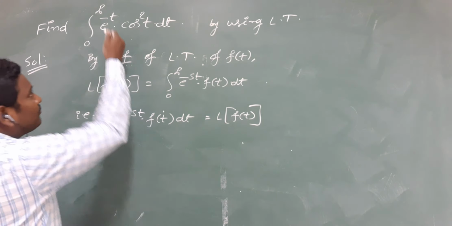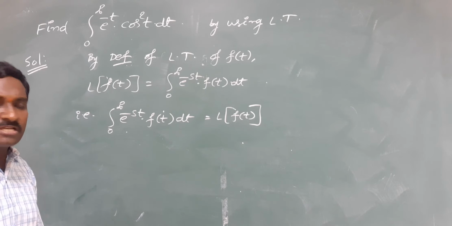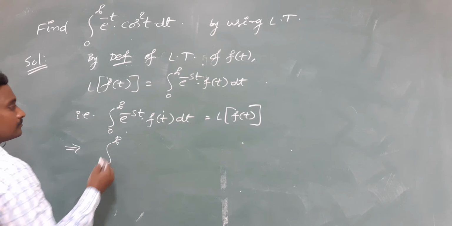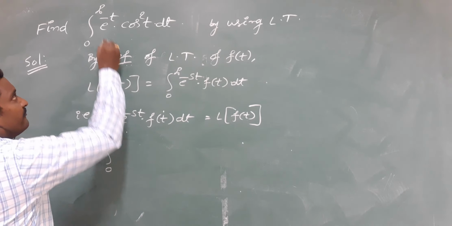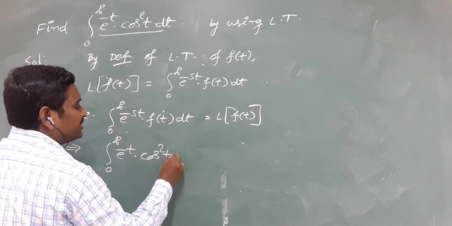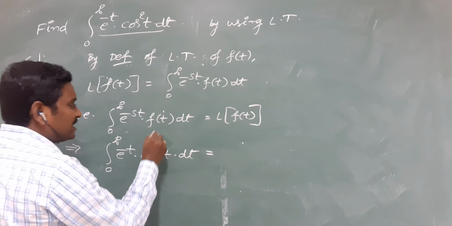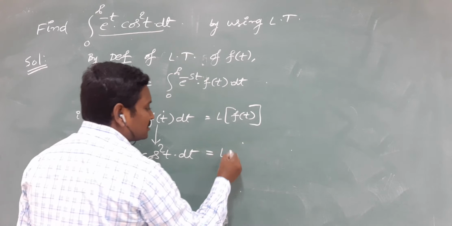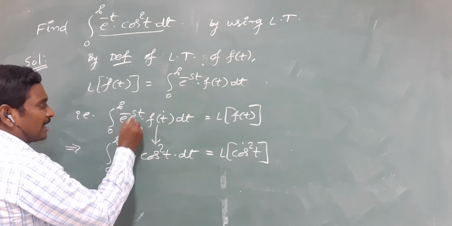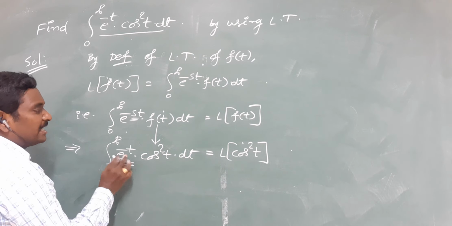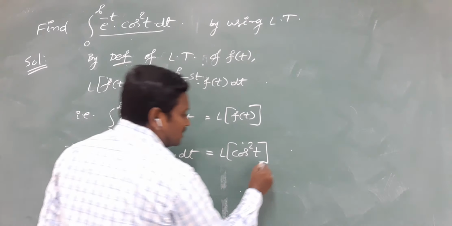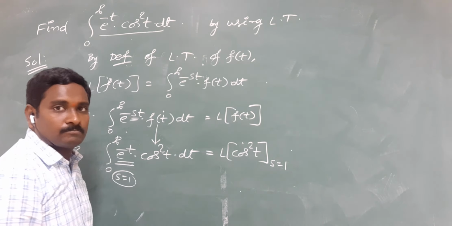Now write the given problem here and compare with the original definition. So integral 0 to infinity, the given problem is e power minus t into cos square t dt. We are observing that f of t here is cos square t. That's why it is L of cos square t, and it is enough to find out the value of s here. We have e power minus t instead of e power minus st. That's why s is equal to 1 here.